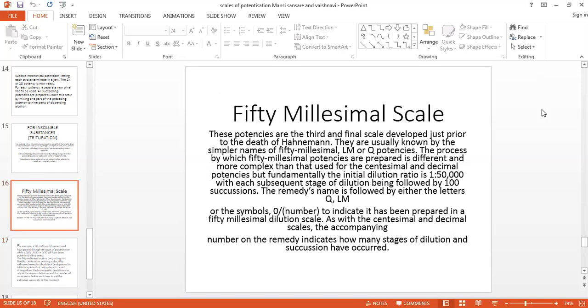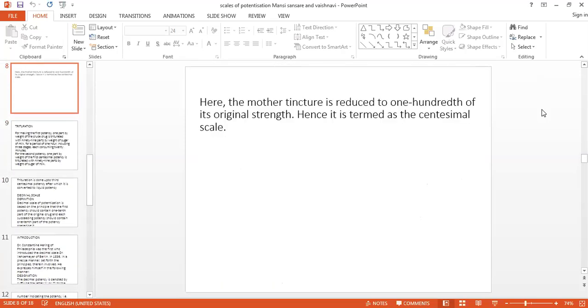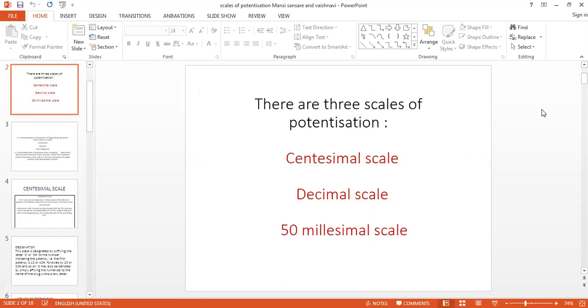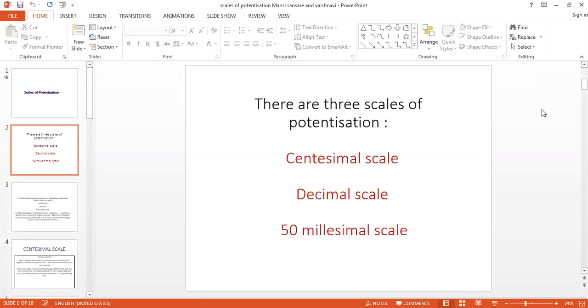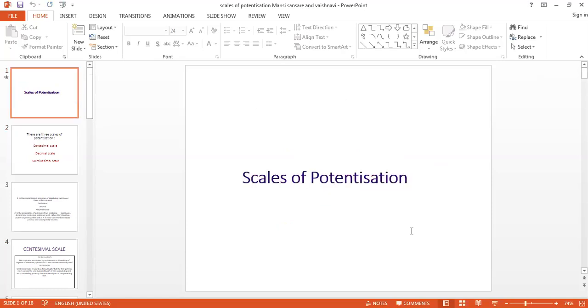So this is about the different scales of potentization. We have actually done the centesimal and the decimal scale in our lab. Only the 50 millesimal scale remains. So go through your notes, go through your books, and if you have any query, you can ask me at any time.